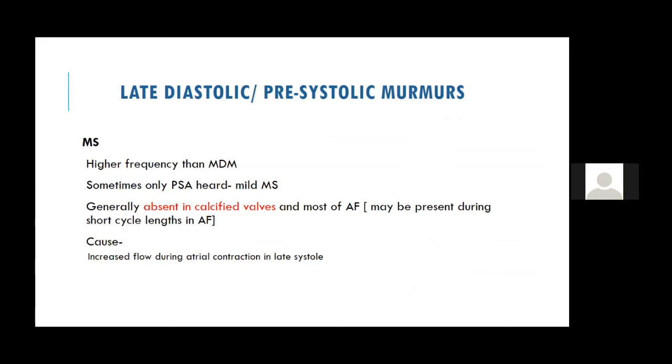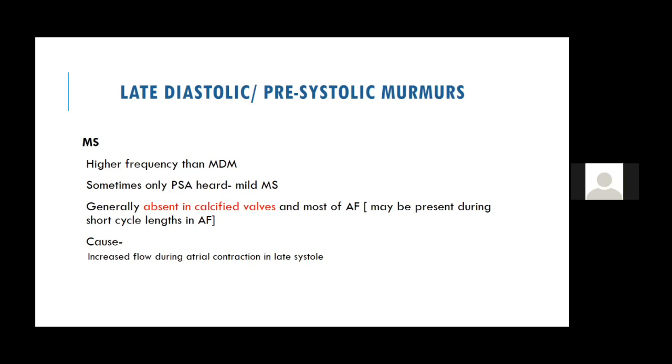So what we know about the MS murmur is that usually we get a longer murmur. Which are the cases where the MS murmur may be of very soft intensity? In patients with a calcified valve, if the valve is very highly calcified, you may not be able to get a good murmur. Also, in patients with associated severe aortic regurgitation and stenosis, because the LVEDP increases, the gradient between LA and LV comes down. In patients with cardiac failure or LV dysfunction, again LVEDP increases and the pressure gradient between LA and LV decreases.